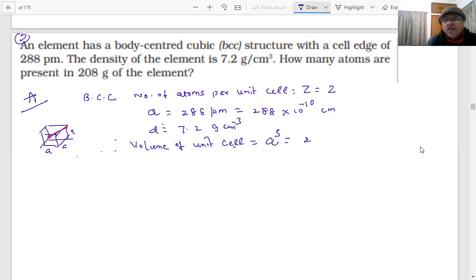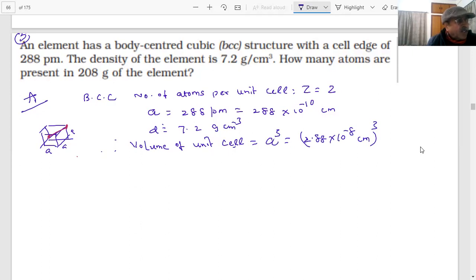You can say 2.88 cubed into 10 to the power minus 8, if I divide by 100 and multiply by 100, 10 to the minus 8 centimeter cubed. This is the volume of one unit cell.